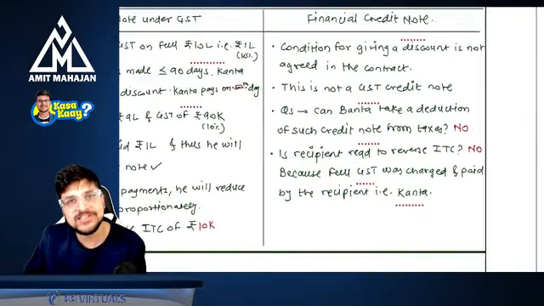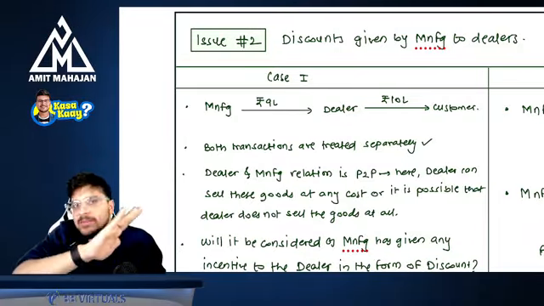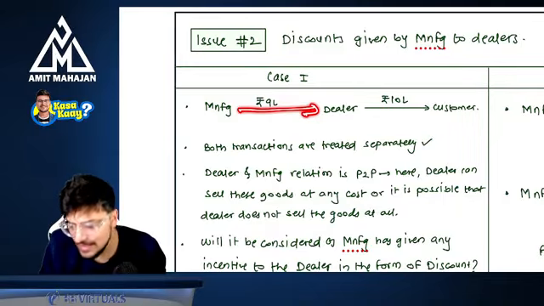You are independently buying iPhones from me, 100 units. Of course, I understand you're a dealer, so I'm giving you a discount. Now, can I say this discount is given by the manufacturer to the dealer, where it is an independent sale transaction? The independent sale transaction is of manufacturer to dealer,